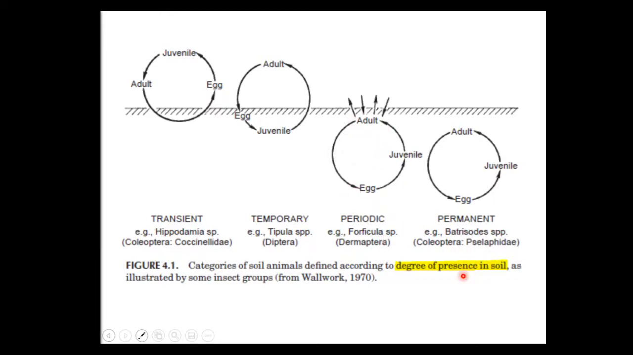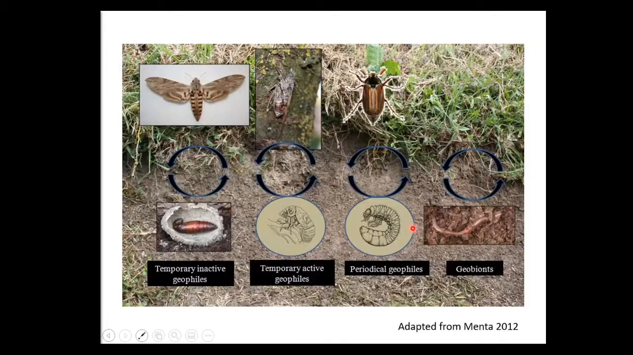The last one is the permanent one. Permanent soil fauna have their whole life cycle from the egg to adult in the soil. They feed, they grow, all the life cycle is in the soil. So these are some of the figures that you can see. This is the temporary inactive geophiles. This is temporary. This is periodical geophiles, and these are geobites, which is basically how they look in the soil system.